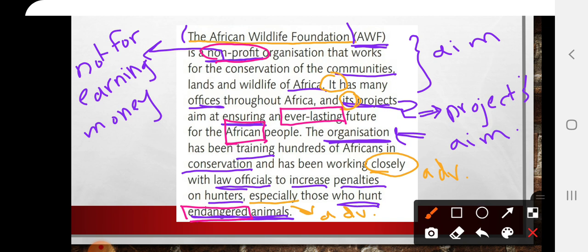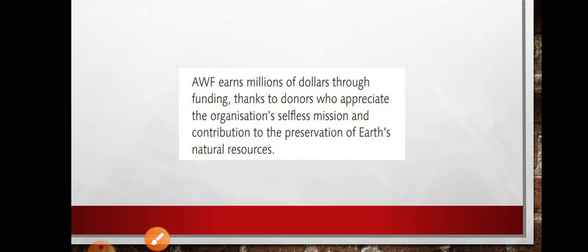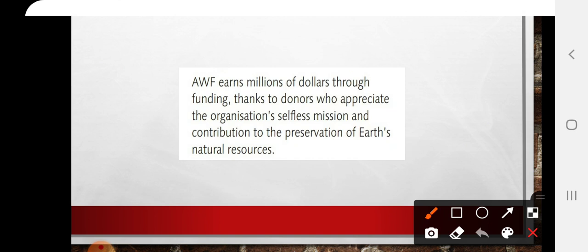So let's move to the next paragraph, and the last. AWF earns millions of dollars through funding thanks to donors who appreciate the organization's selfless mission and contribution to the preservation of Earth's natural resources. So they earn millions of dollars. Are these dollars for the people who are working in this organization? They take them for themselves? Or what? No, they of course use them to conserve the wildlife.